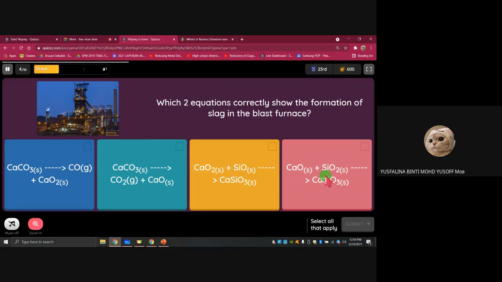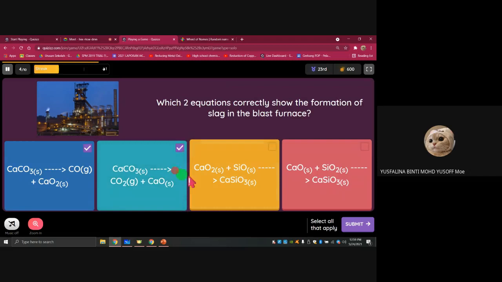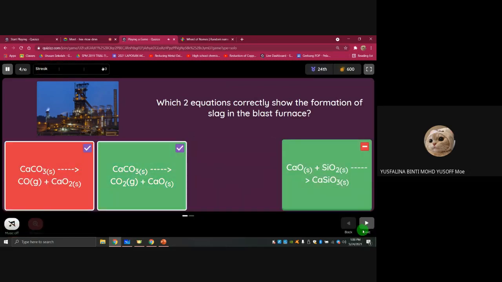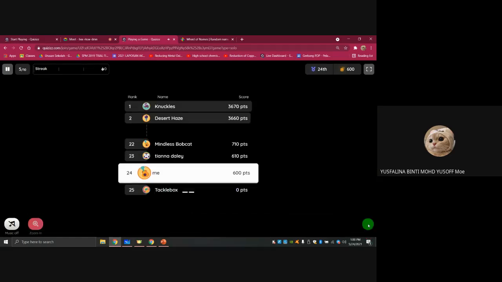Okay, so this one also we just skip. I just mark anyone. This one is not in your level. This one is Form 4. If you learn chemistry, you learn this one.